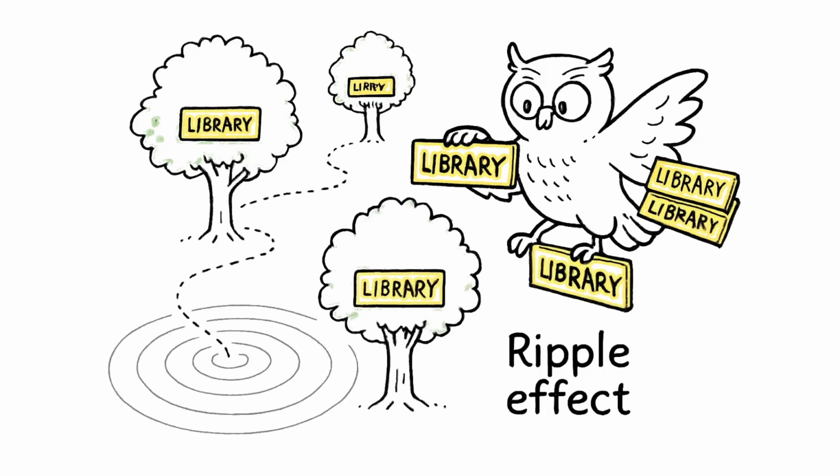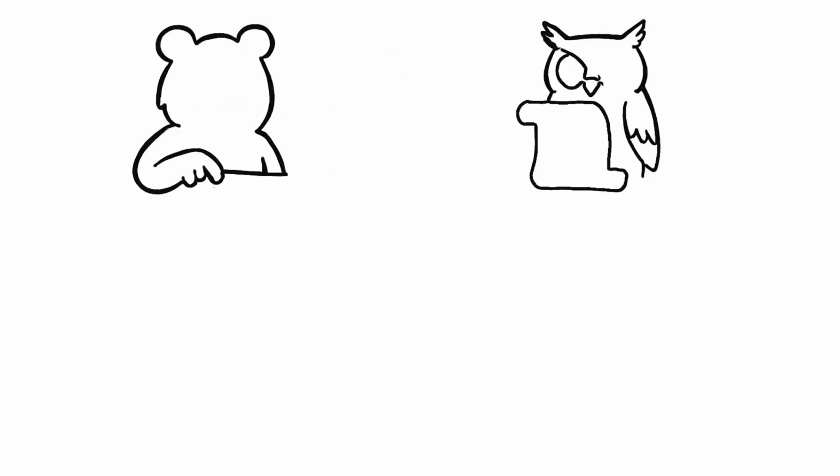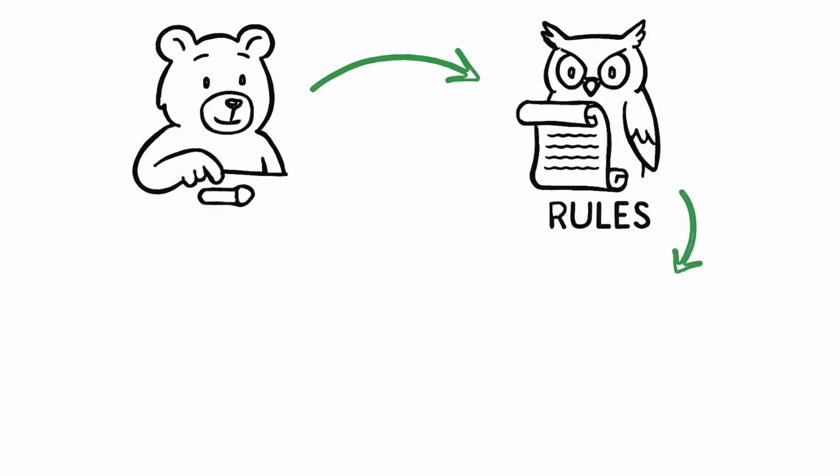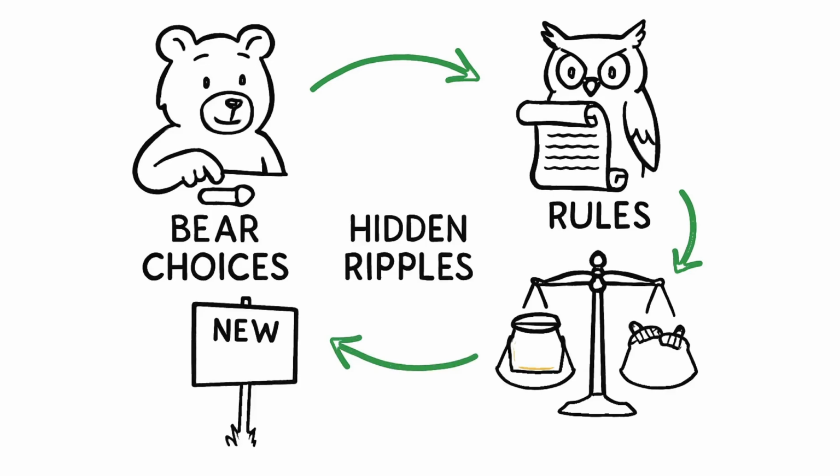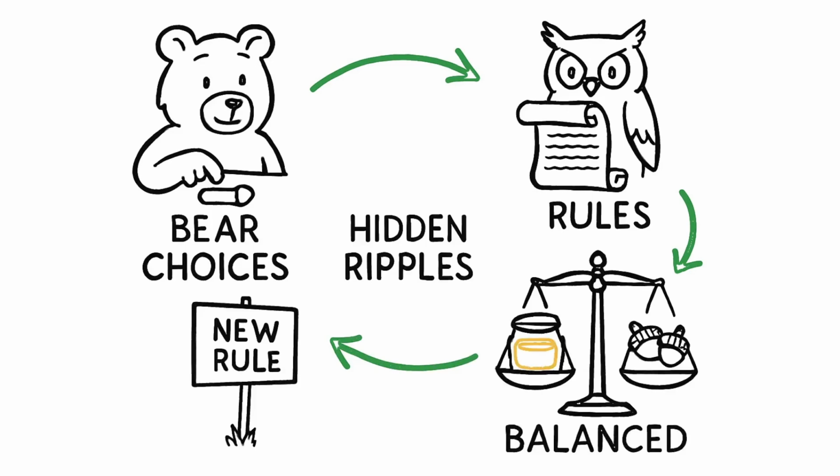So here's the takeaway. Externalities are the hidden side effects of bear choices, and the owl steps in as rulemaker to keep the honey world balanced. Next time you see a new rule, remember it's probably about those hidden ripples.